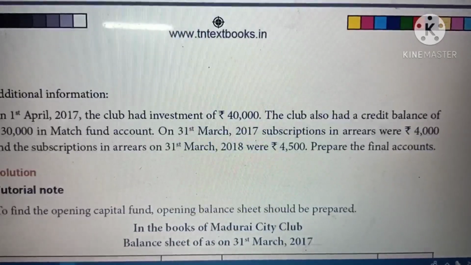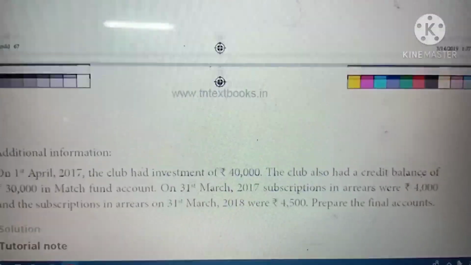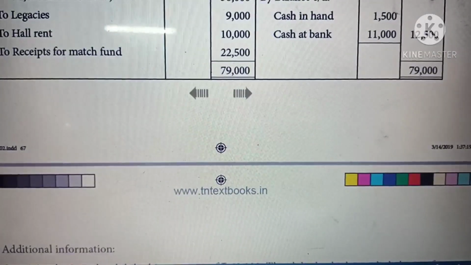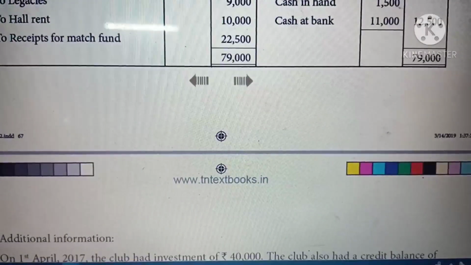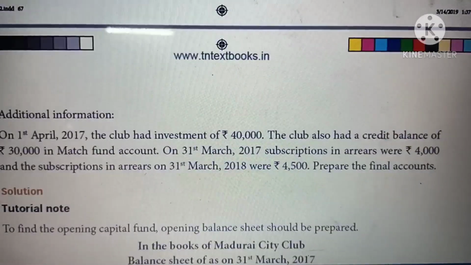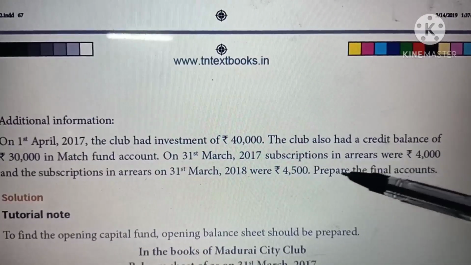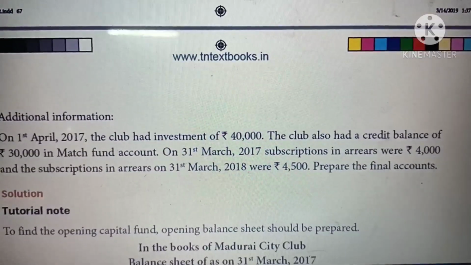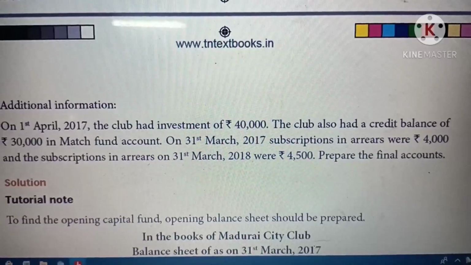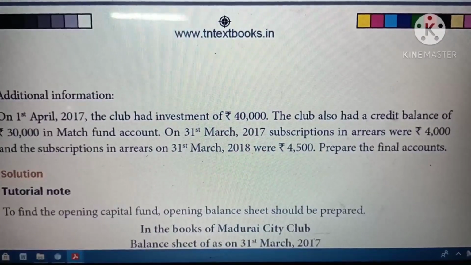So investment, then furniture, cash in hand, cash at bank, all the items we are going to enter on the asset side. Then outstanding for the current year, 4,500, this amount also we are going to show on the asset side. Now I am going to enter the legacy and special fund.